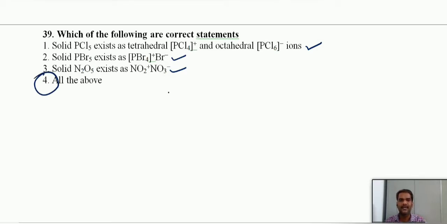Similarly, N2O4 also exists as ions like this, NO+ and NO3-. This also you should remember.